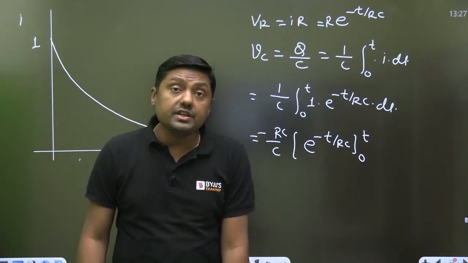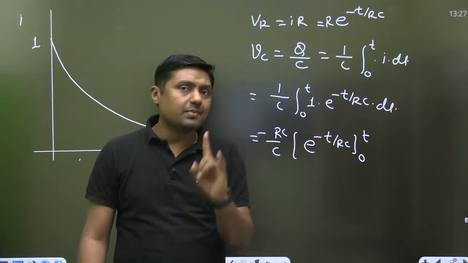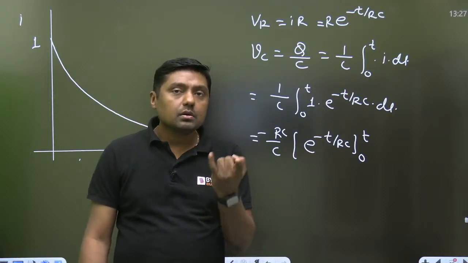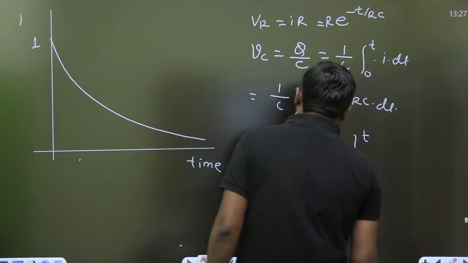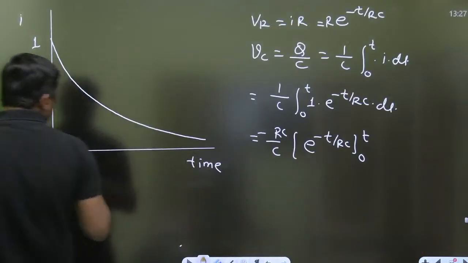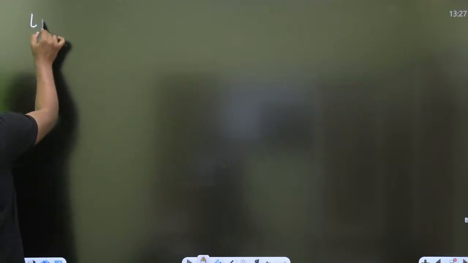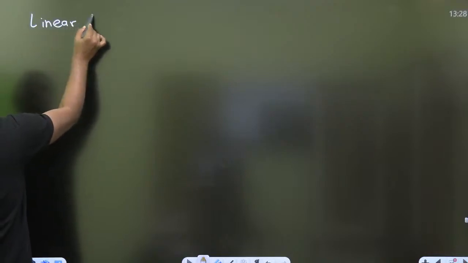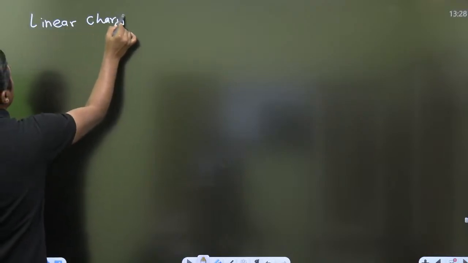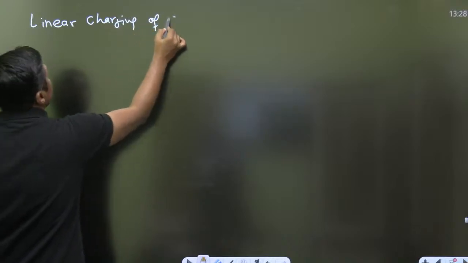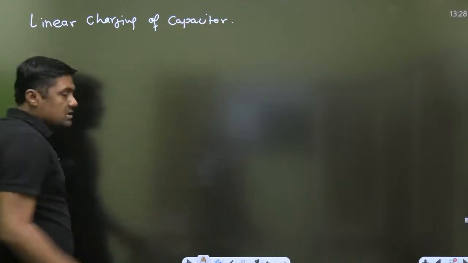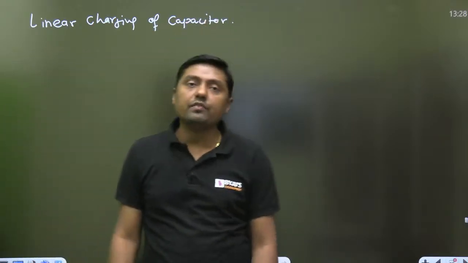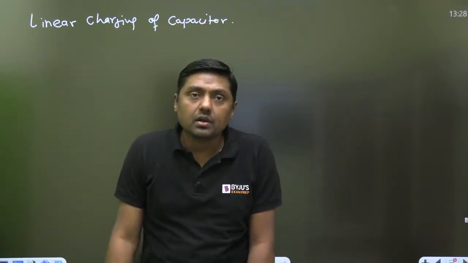If you want the linear charging of the capacitor, always remember one thing. Current should be constant. That will be the question, linear charging of the capacitor. Some student will give the answer, sir, current should be linear.